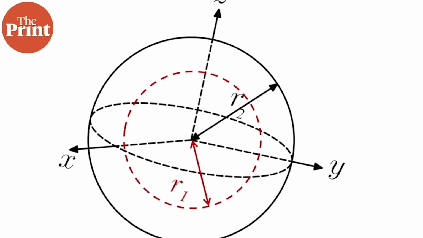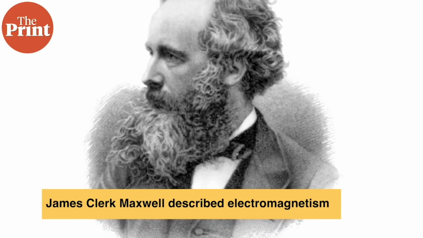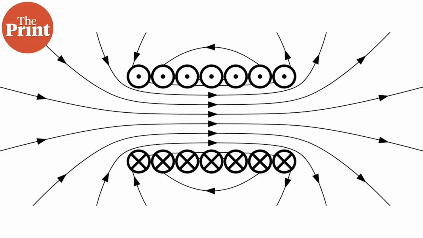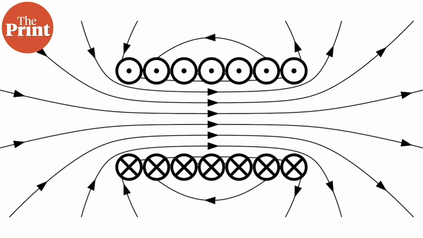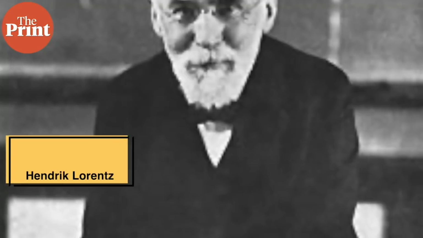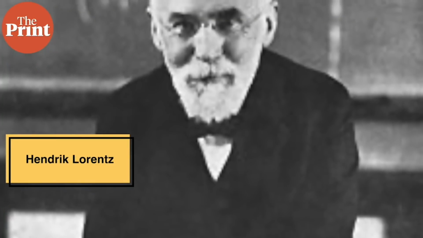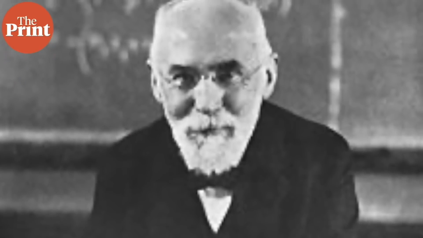They are not accelerating. Then, in the 19th century, James Clerk Maxwell came up with a set of equations when he was studying electricity, magnetism, and light. This was combined to form what we know as electromagnetism today. But a funny thing about these equations was that the form of these equations changed depending on the observer's inertial frame of reference. Then came along Hendrik Lorentz in the early 20th century, who, with what we know as Lorentz transformation, which we're not going to go into, was able to show that these equations could have their form preserved even when the inertial frame changes.